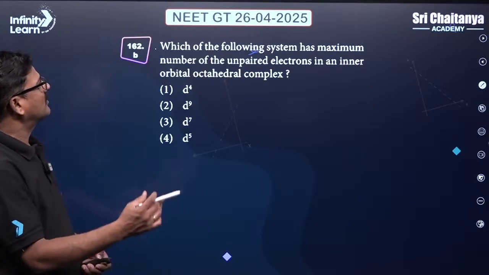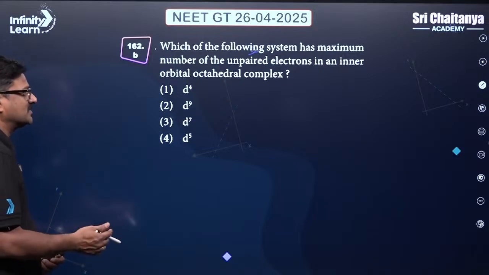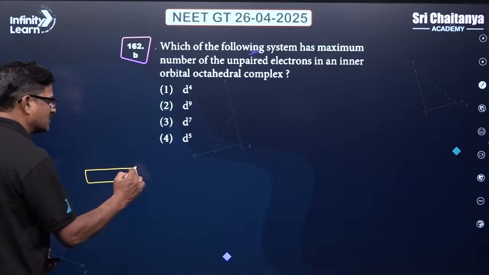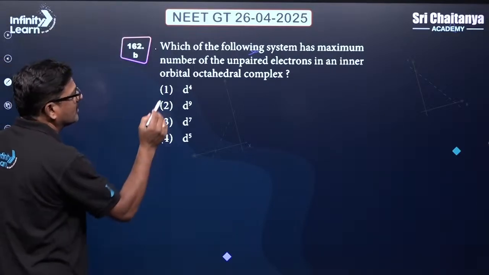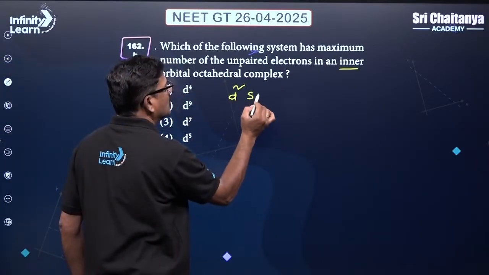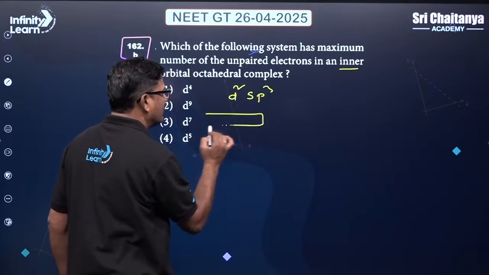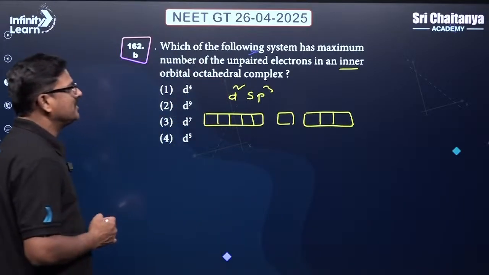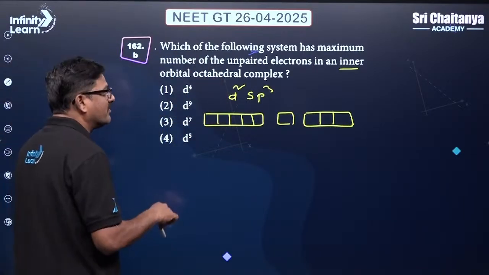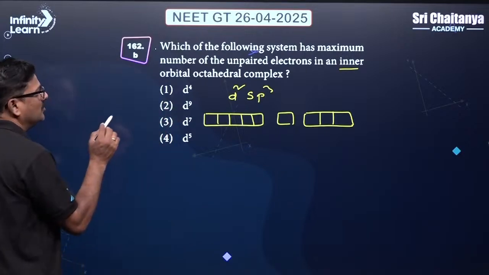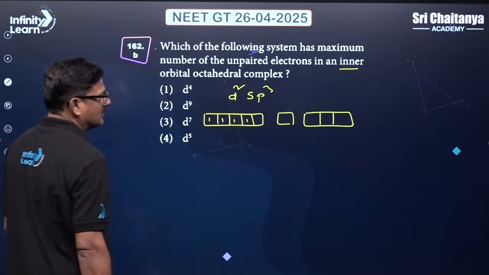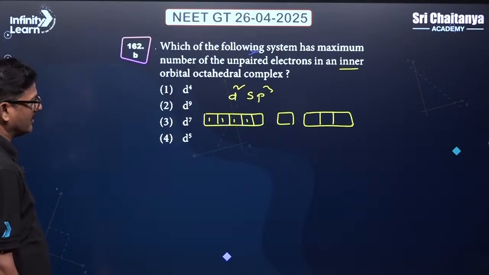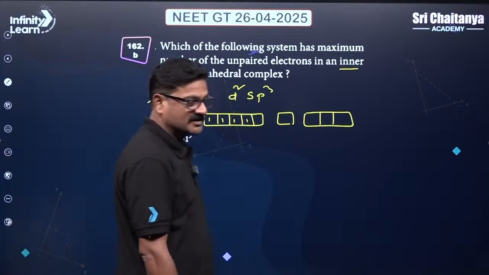And talking about which of the following systems has the maximum number of unpaired electrons for an inner orbital octahedral complex. Inner orbital octahedral complex is going to be d2sp3, not sp3d2. I mean to say the d orbital and s orbital and p3. So the d orbitals should be used maximally inside. If you use the d orbitals, you are going to see 1, 2, 3, 4, right? And if it is going to be 7, it is going to be paired again. So the maximum number of unpaired electrons can be seen with d4 configuration.